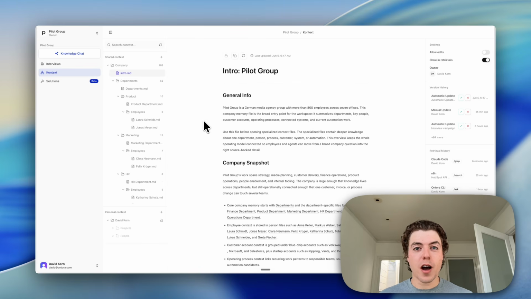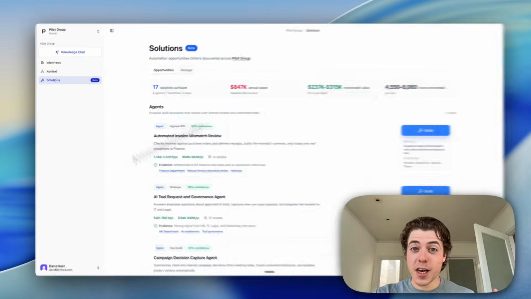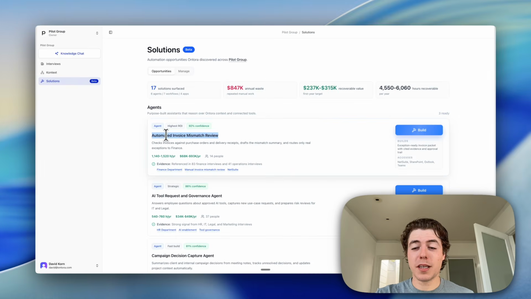These features so far are already live with our customers. But now I'm going to show you the most exciting upcoming feature, which allows you to fix the inefficiencies that our agents discover. Here you can also see the agent flagged the manual invoice mismatch and that it's taking our finance department a lot of time, costing us a lot of money. So let's go ahead and fix it.